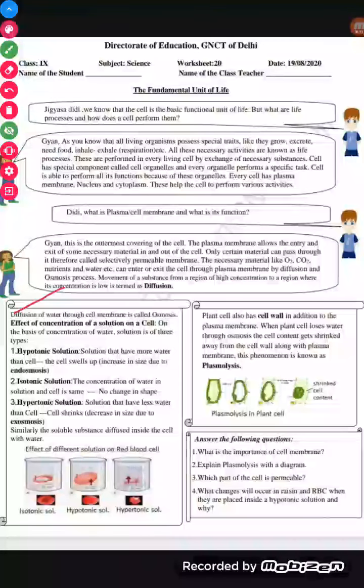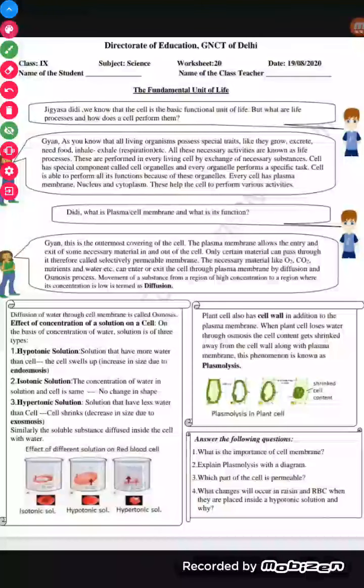Okay. So diffusion of water through the cell membrane is known as osmosis. See the term osmosis. What is osmosis? Osmosis is the diffusion of water through the cell membrane, right?